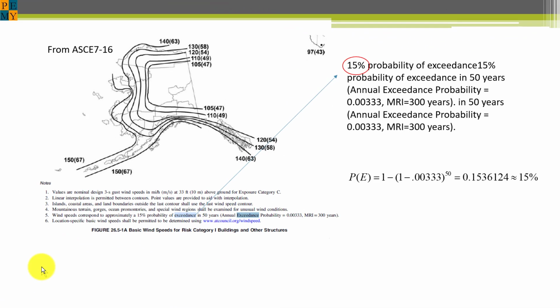This is a clipping from the wind load provisions of ASCE 7-16. Footnote 5 has minimal explanation for what the AEP is for an MRI of 300 years, but armed with our knowledge, we can now understand this footnote. In the formula, we plug in 0.00333, which is the reciprocal of the 300-year MRI, which we know is the annual probability of exceedance. The formula outputs 15%, which agrees with the footnote.